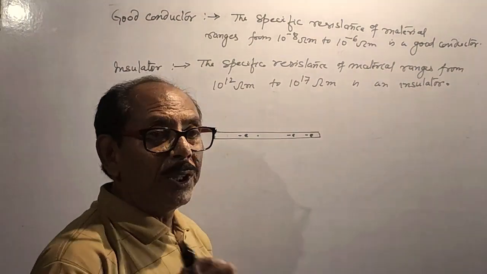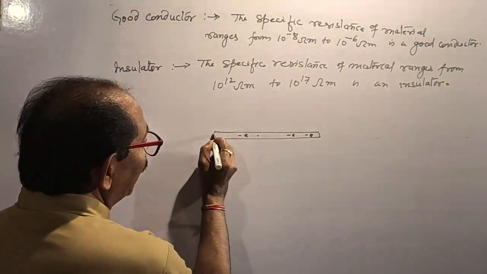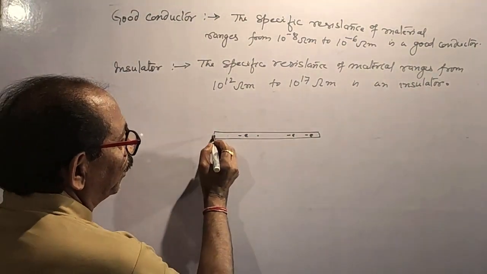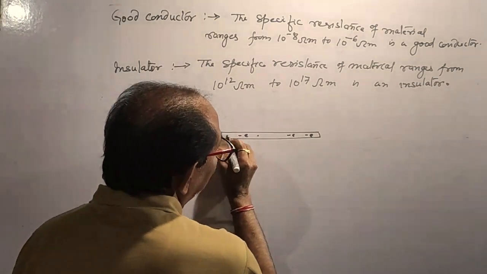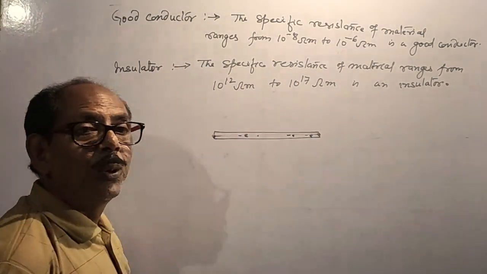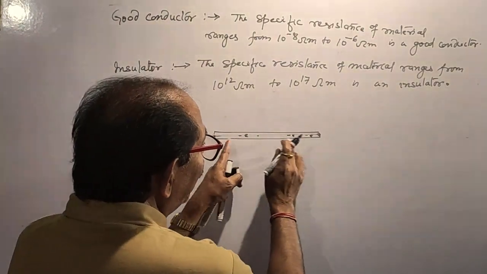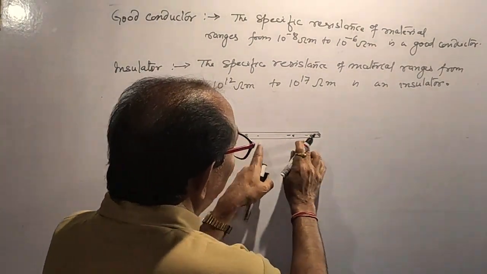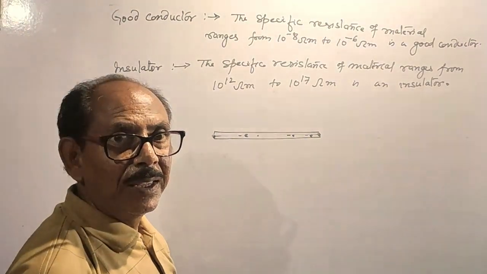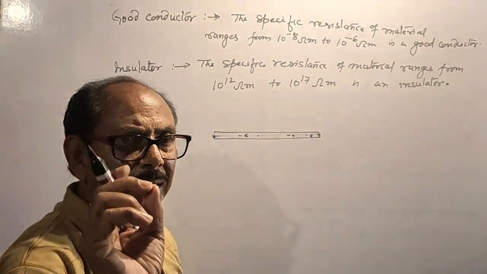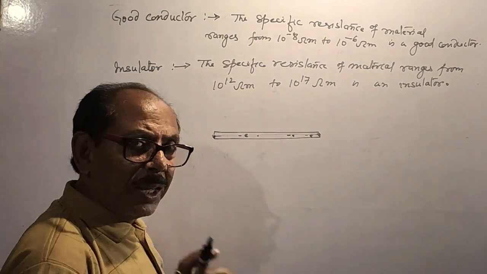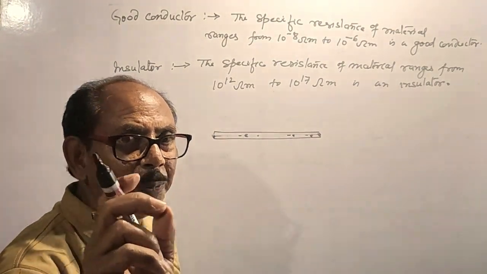When we give electricity at this end, does the electron from here physically reach this point? No. The average speed of electron in the metal is very small. It is known as the drift velocity.